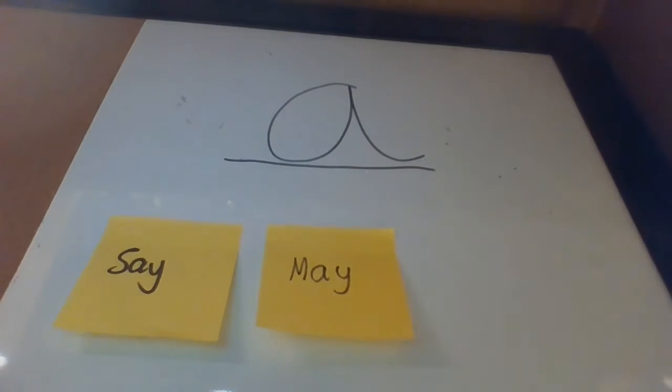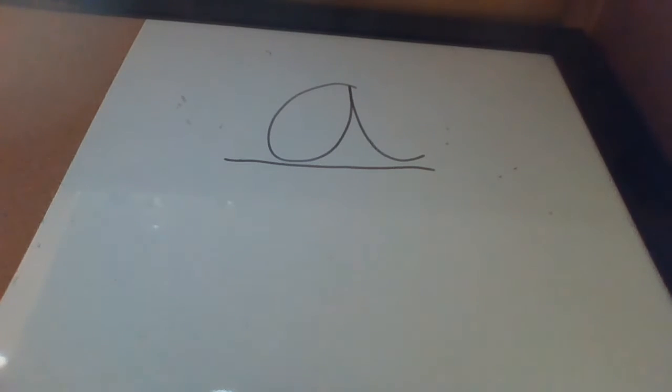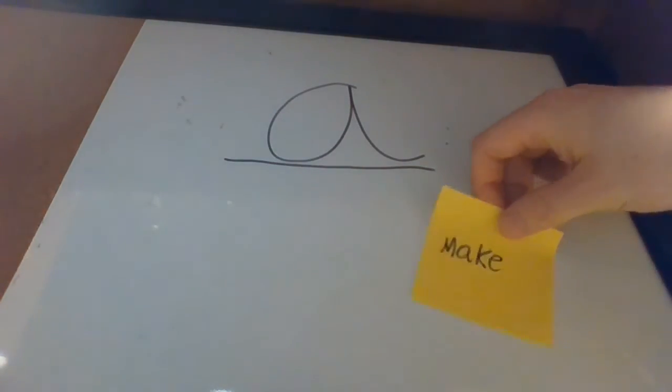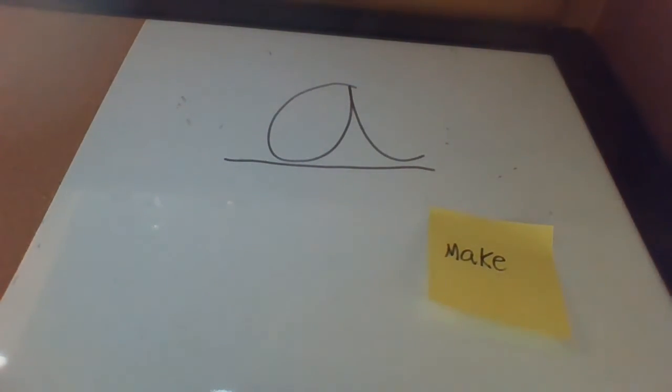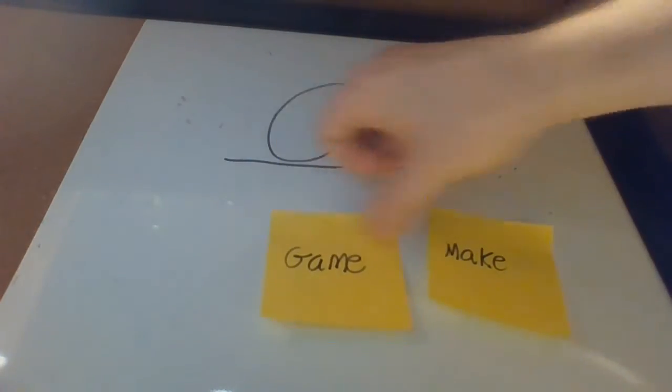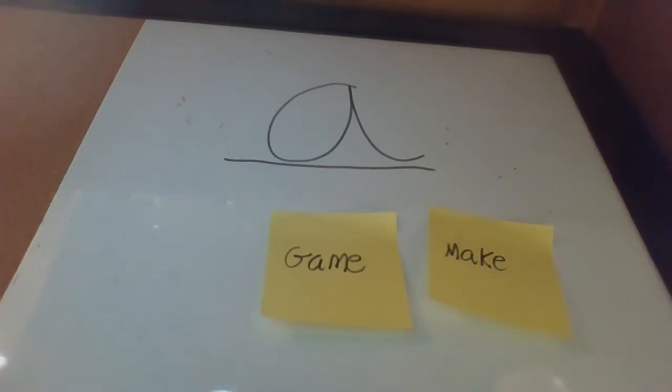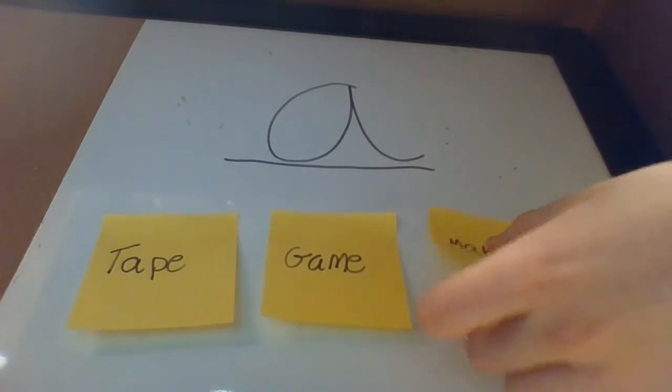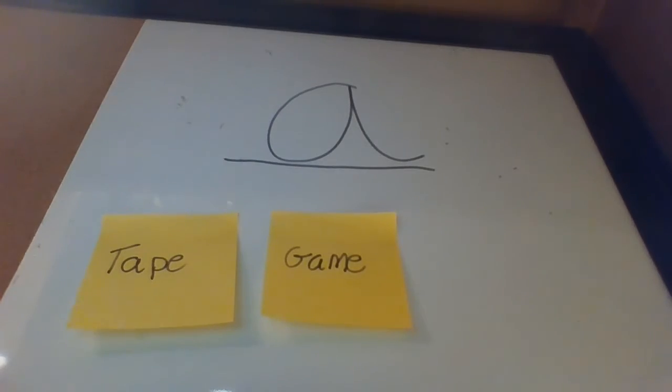Now we've had words that have A at the beginning, the A sound at the end, so it only makes sense that there's some words where the A sound is in the middle. Now, listen for the A sounds in these words. Make, game, and tape.